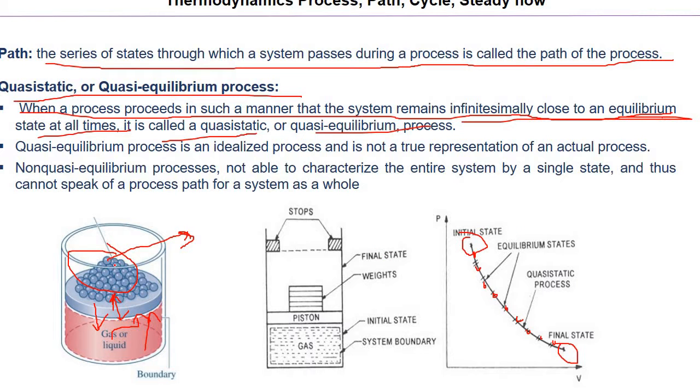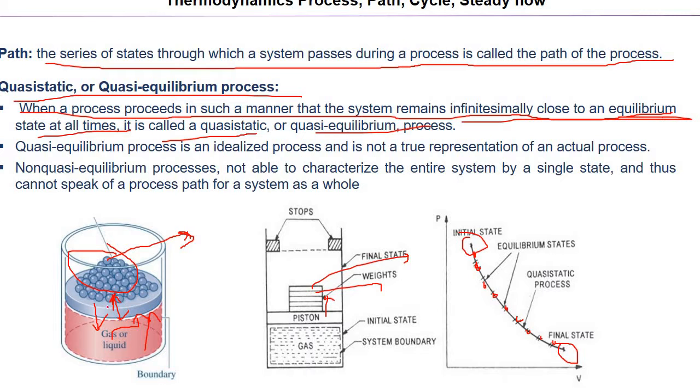Similarly, after removing one ball, we'll remove the next, and in the way we want the process to occur, we will slowly carry out the process in a quasi nature. Similarly, here also these are weights on the piston, so we'll remove all the weights one by one, and after removing one weight, the piston will come to its new position, and at this new position we can measure the pressure and volume, and then find out the new state.